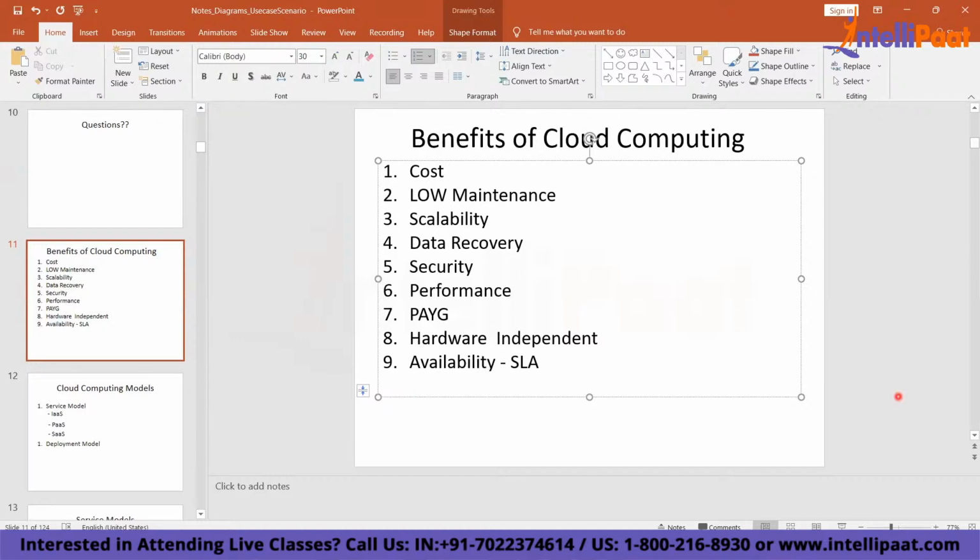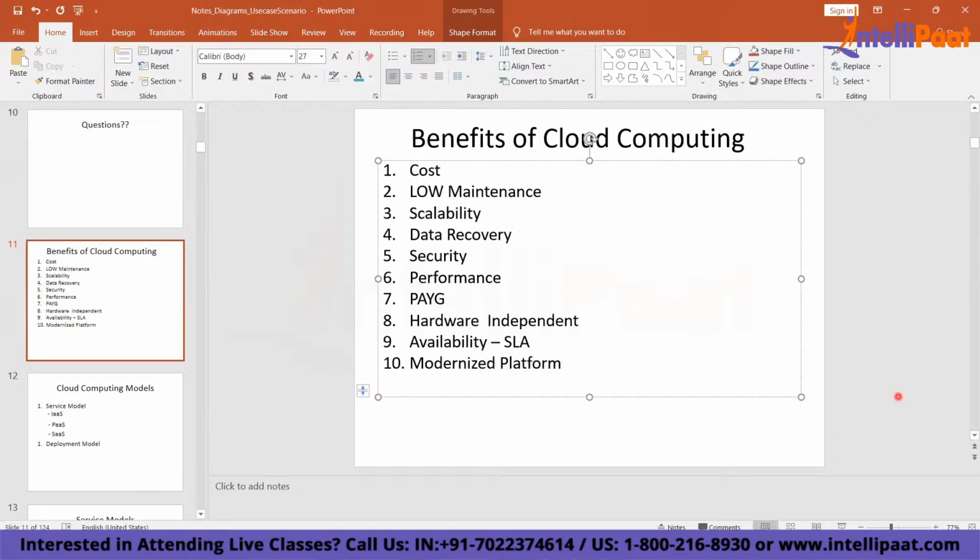By doing all these things, not only will you achieve good performance for your system, but your entire infrastructure will run with low cost and low maintenance, on a modernized platform. Why? Because you can connect with various services. You can develop distributed systems, and you can develop serverless systems. A lot of things are there, which you will learn in the upcoming days.